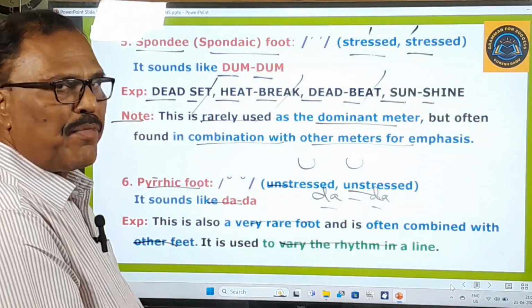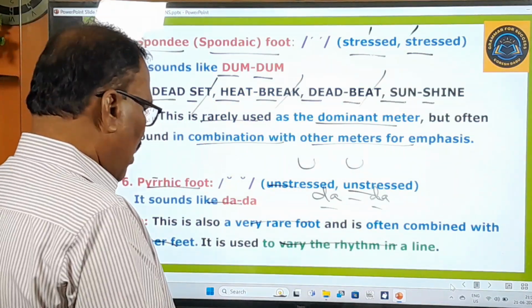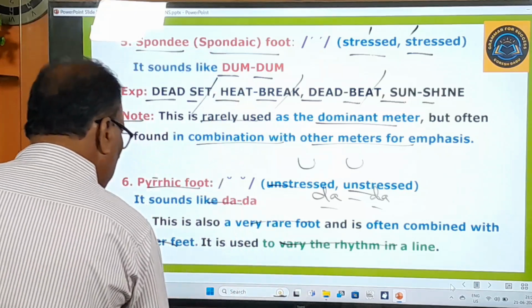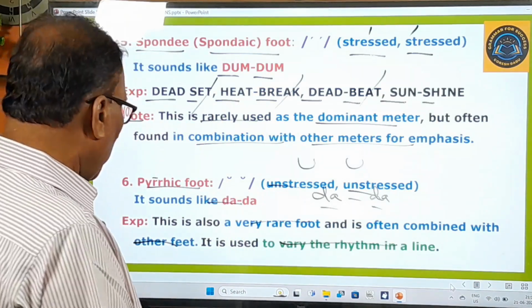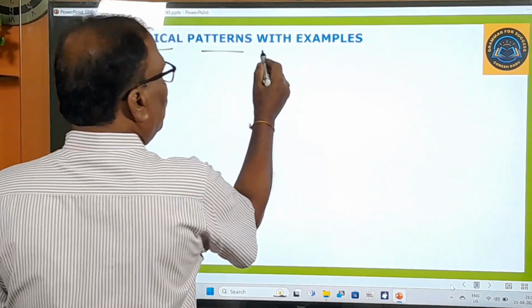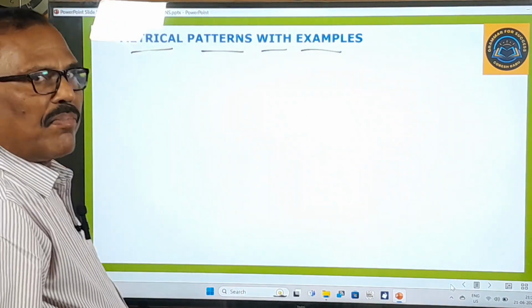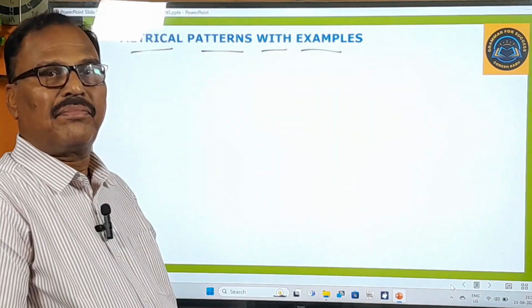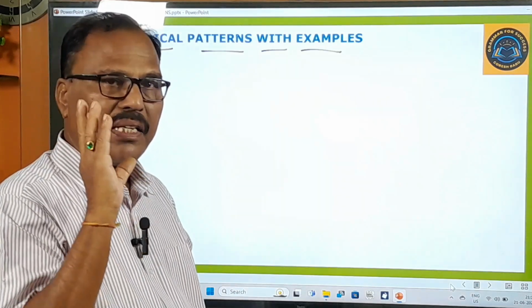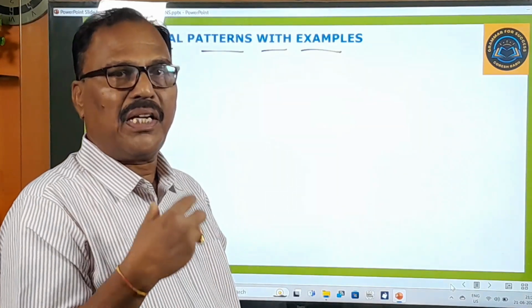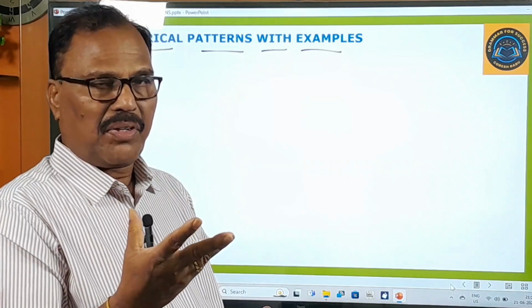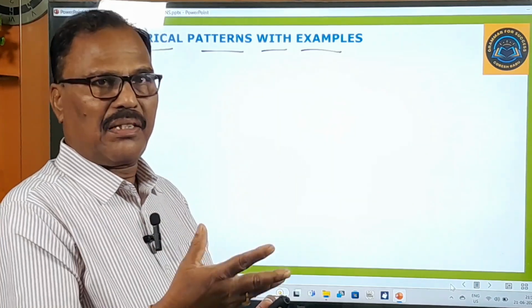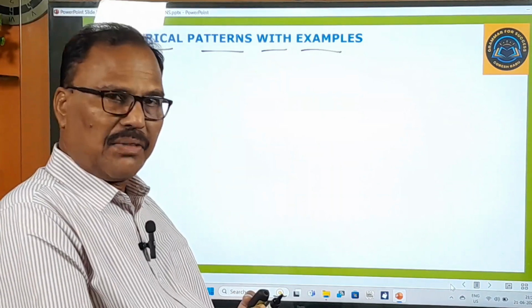So in this way, these are the metrical feet, and now we are going to learn about the metrical patterns. That is very, very important. Metrical patterns with examples. You have learned so far two important things: basic concepts of English poetry and metrical feet, like the iambic foot, anapestic foot, dactylic foot.